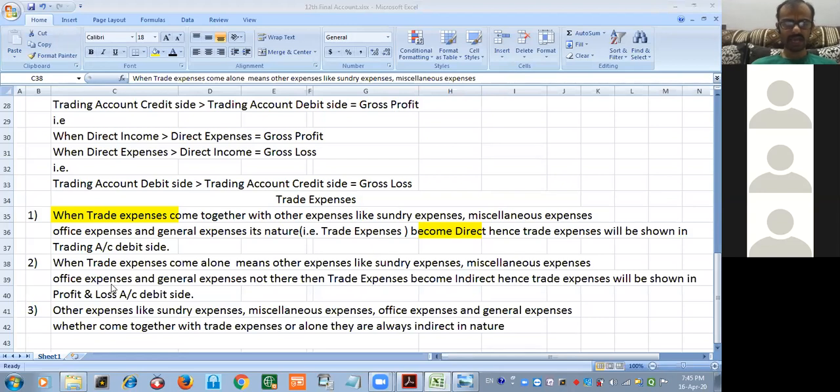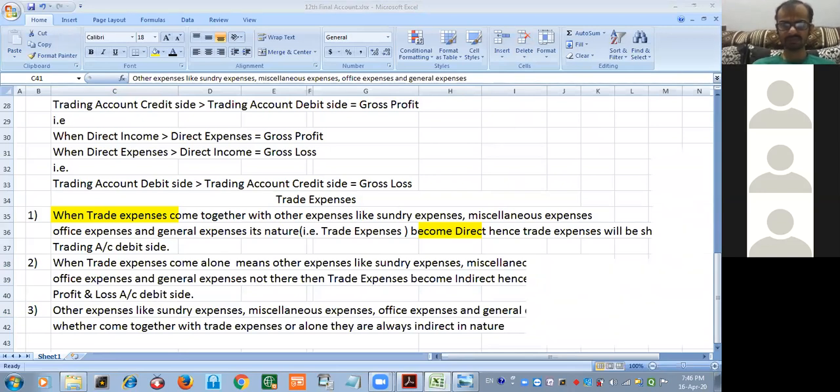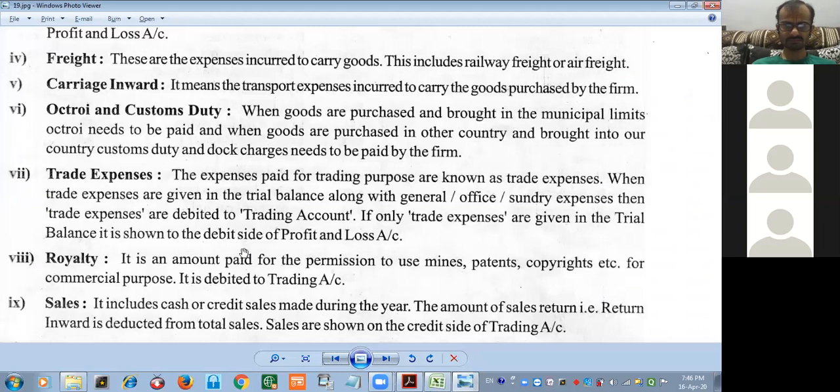And other expenses like sundry expenses, miscellaneous expenses, office expenses, general expenses, whether they come together with trade expenses or alone, they are always debited to where? P&L account, debit side. Okay, everyone clear? कुछ doubt है मैंने जितना भी अभी explain किया है उसमें? No, sir. Go ahead with the next point.